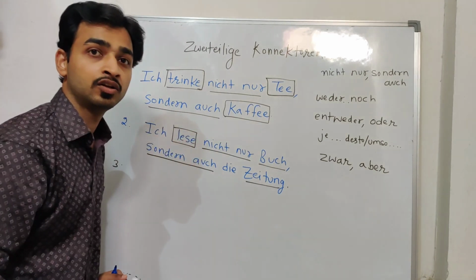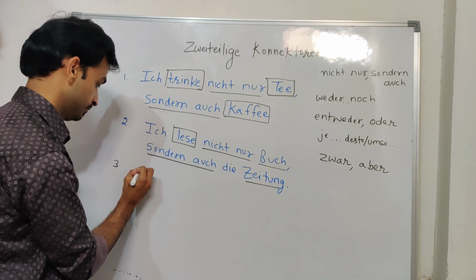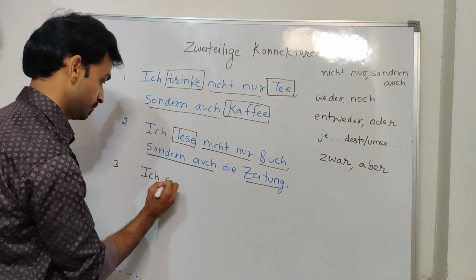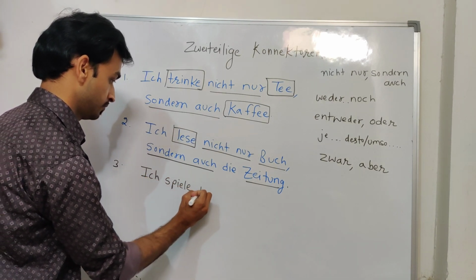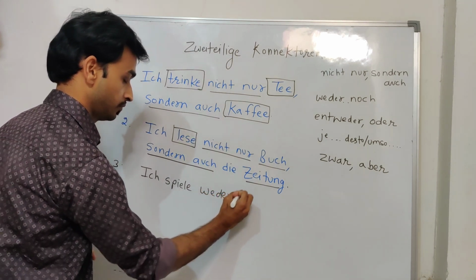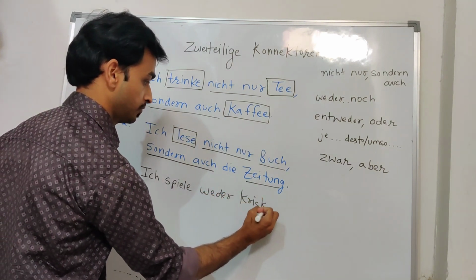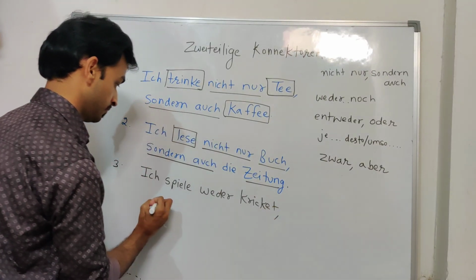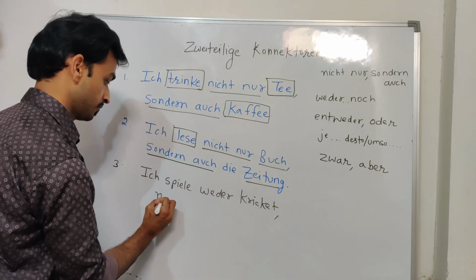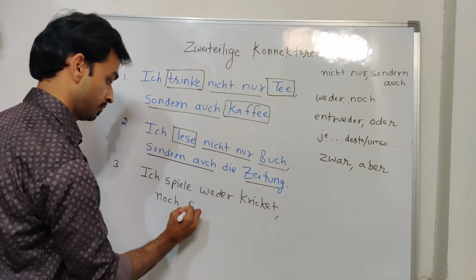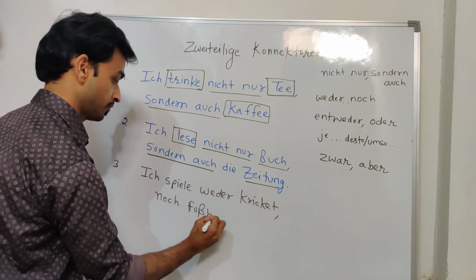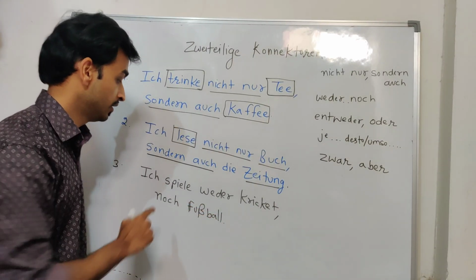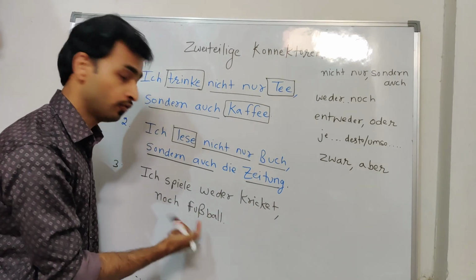It means neither nor. So here it means ich spiele weder Cricket noch Fußball.